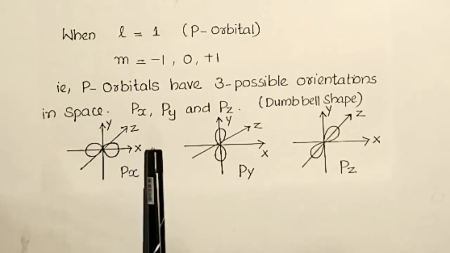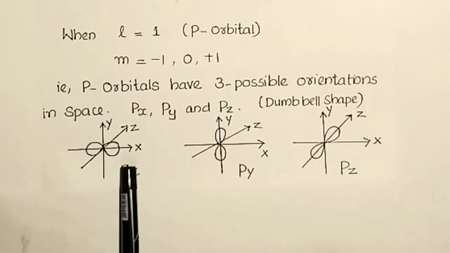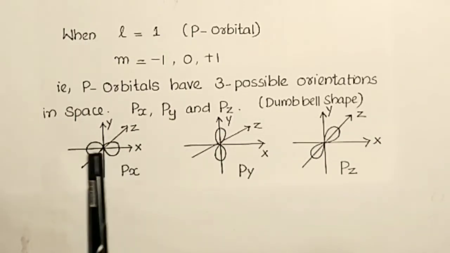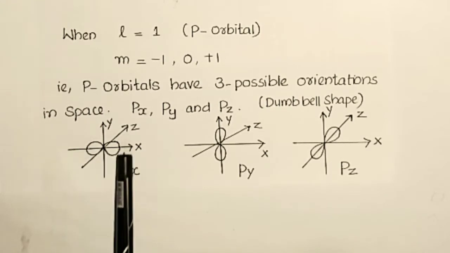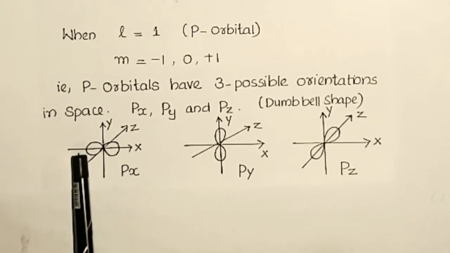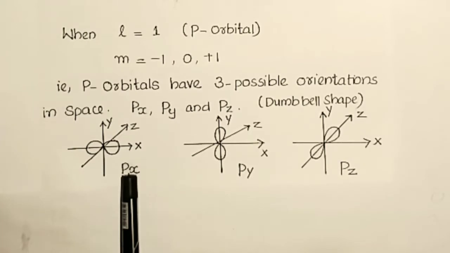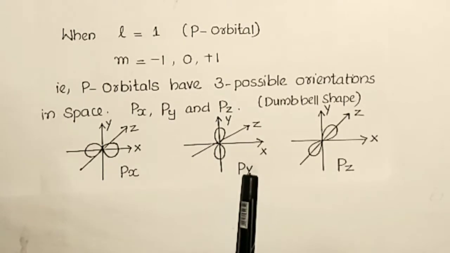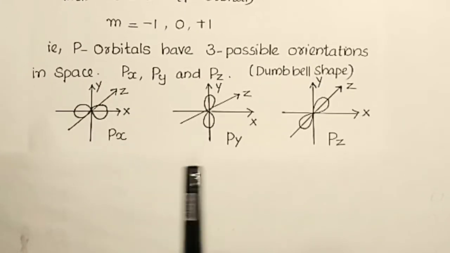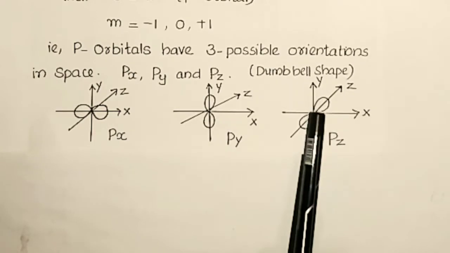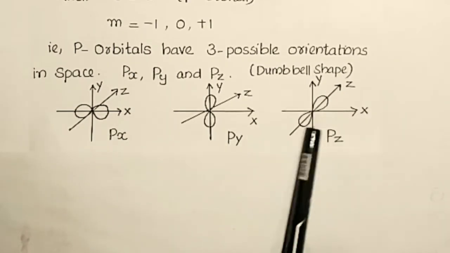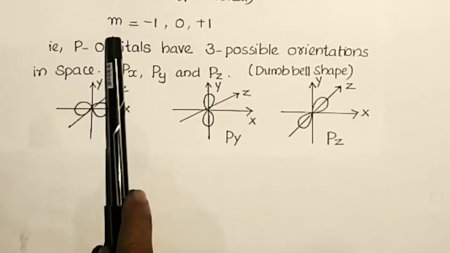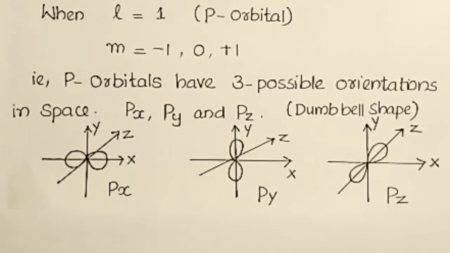If the dumbbell is arranged along the x-axis, it is known as Px; along the y-axis, Py; along the z-axis, Pz. So we get three different values of m in the case of L is equal to 1.